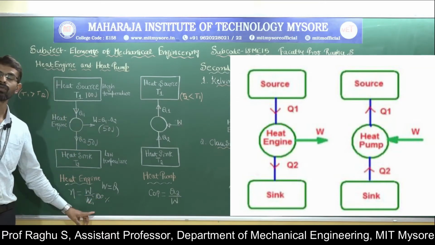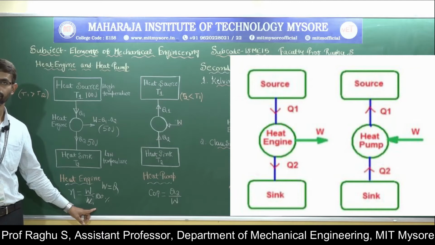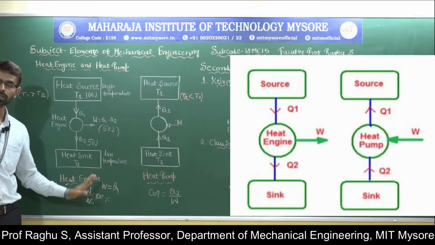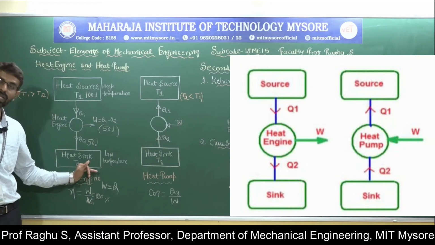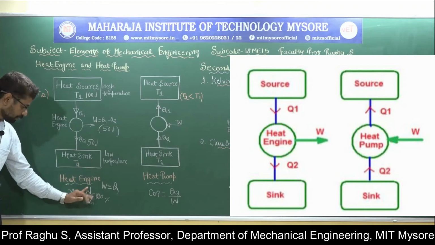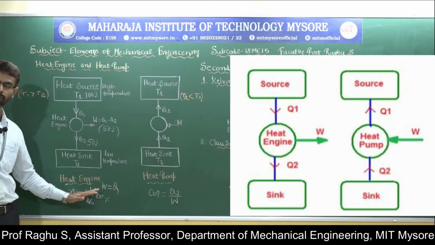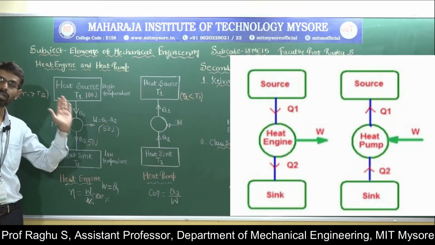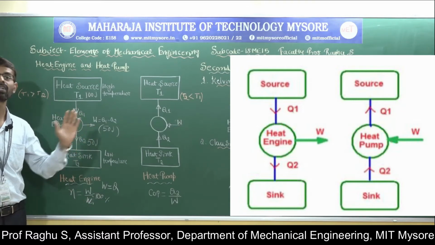Practically, this is not at all possible. Some part of the heat energy must be rejected to the heat sink. So 100% efficiency is not at all possible. Therefore, for an engine there are always limits to its efficiency.